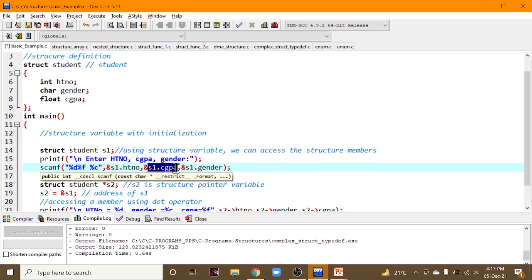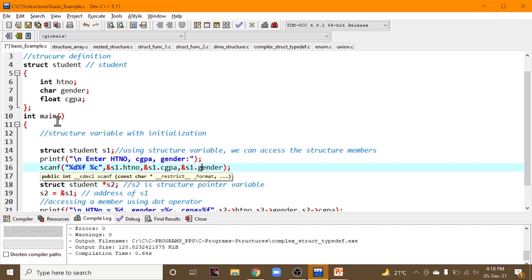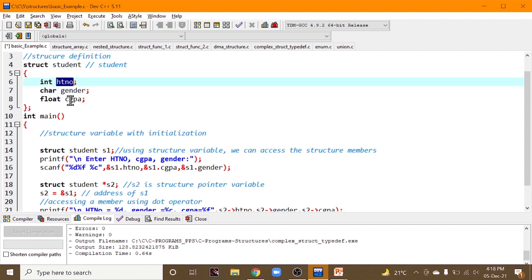If you write S1 dot CGPA, whatever CGPA you write will get stored inside this CGPA. Whatever gender you give will get assigned into S1 dot gender. S1 is a structure variable, and dot gender, dot hall ticket number or dot CGPA access those members.